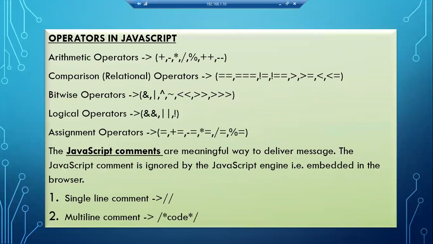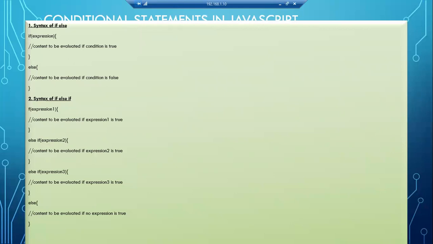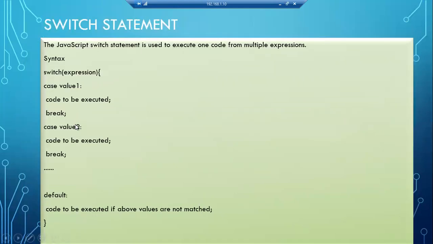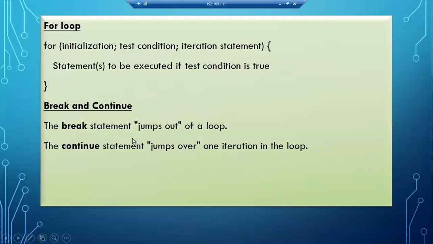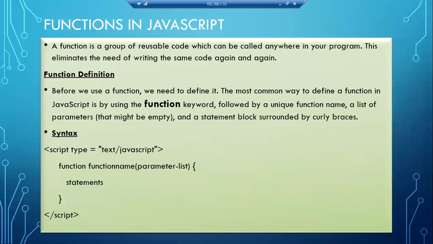Operators available here in JavaScript, how to give comments in JavaScript, conditional statements, if, else if, switch, then looping statements are there, while loop, do while loop, for loop syntaxes, break and continue, how it is working with looping statements and conditional statements. Then we learned how to create functions. Okay, so these all are important in JavaScript.